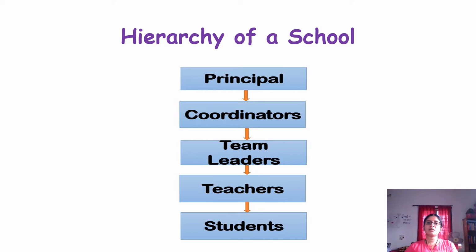Here, the first person in a school is the principal, and next come the coordinators, team leaders, teachers, and students. So this is how the order goes. The principal is the head of the school, handling all the things in the school and giving instructions to the coordinators. The whole school works under the principal. The job of the principal is to take care of the issues in the school and the other staff, and whatever issue is going on, he has to solve it. Next come the coordinators, who work directly under the principal.